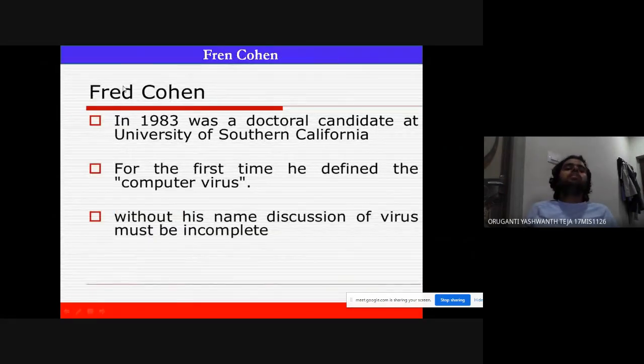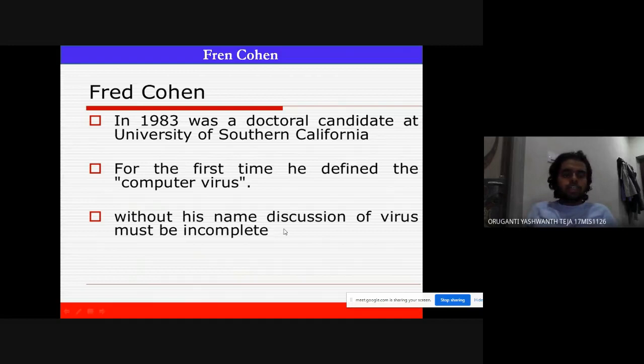Fred Cohen, for the first time, defined the computer virus. At first, everyone thought that he was crazy, but later they realized that this computer virus may cause a lot of data integrity problems and data breaches. So they acknowledged him. In 1983, he was a doctoral candidate at the University of Southern California. Without his name, a discussion of viruses would be incomplete, so I thought of putting his name here.